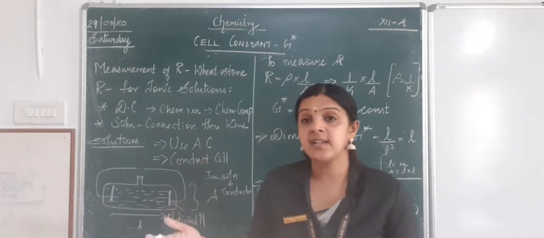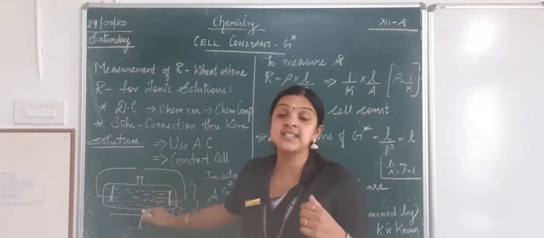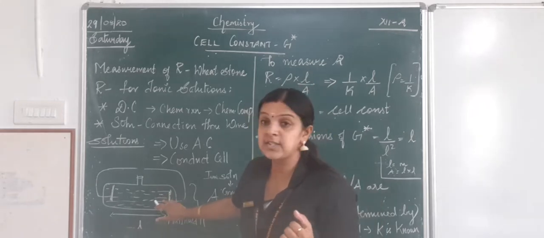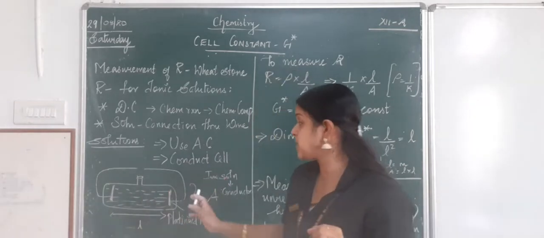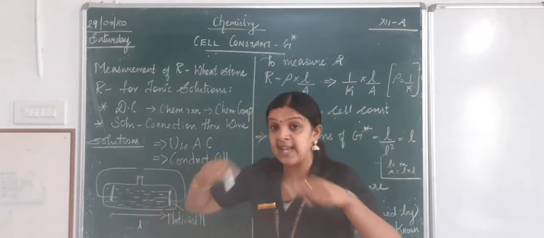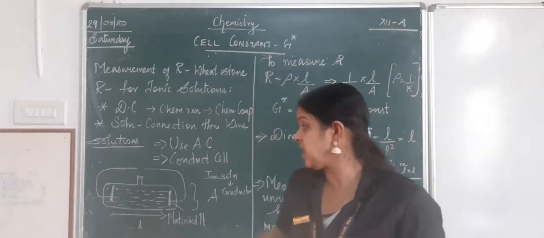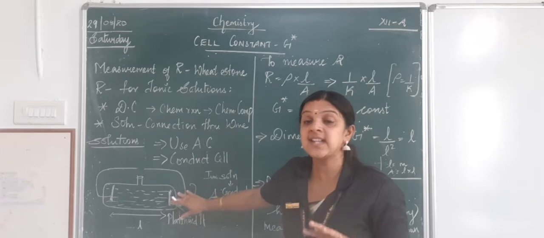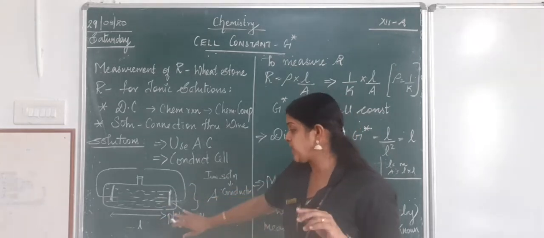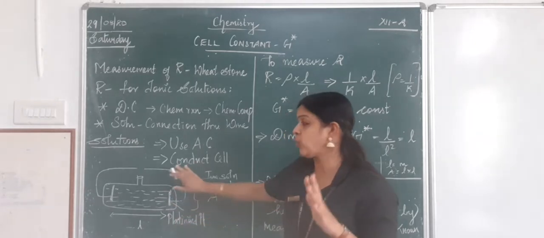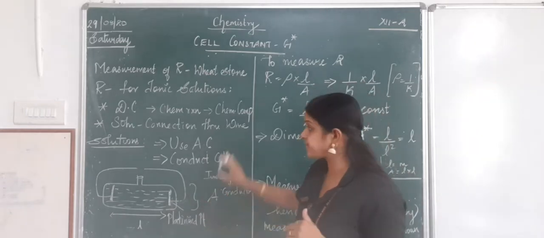So which is the conductor here? The conductor is not a solid. The conductor is an ionic solution, it's a liquid. The ionic solution inside this cylindrical glass apparatus, supported with two electrodes carrying the wires, is a conductivity cell. The ionic solution inside the conductivity cell will behave as a conductor. So once you know the length and the area, you can calculate the resistance. I hope you are able to understand, children.